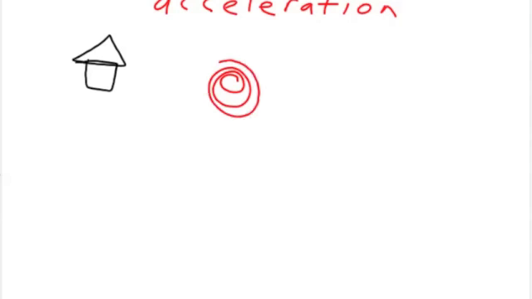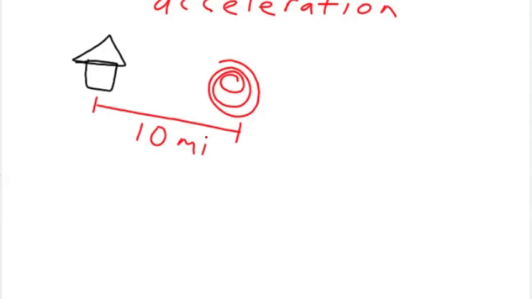Let me give you an example. Let's suppose you are at this building, here. And you hear a report that there's a tornado 10 miles from you.